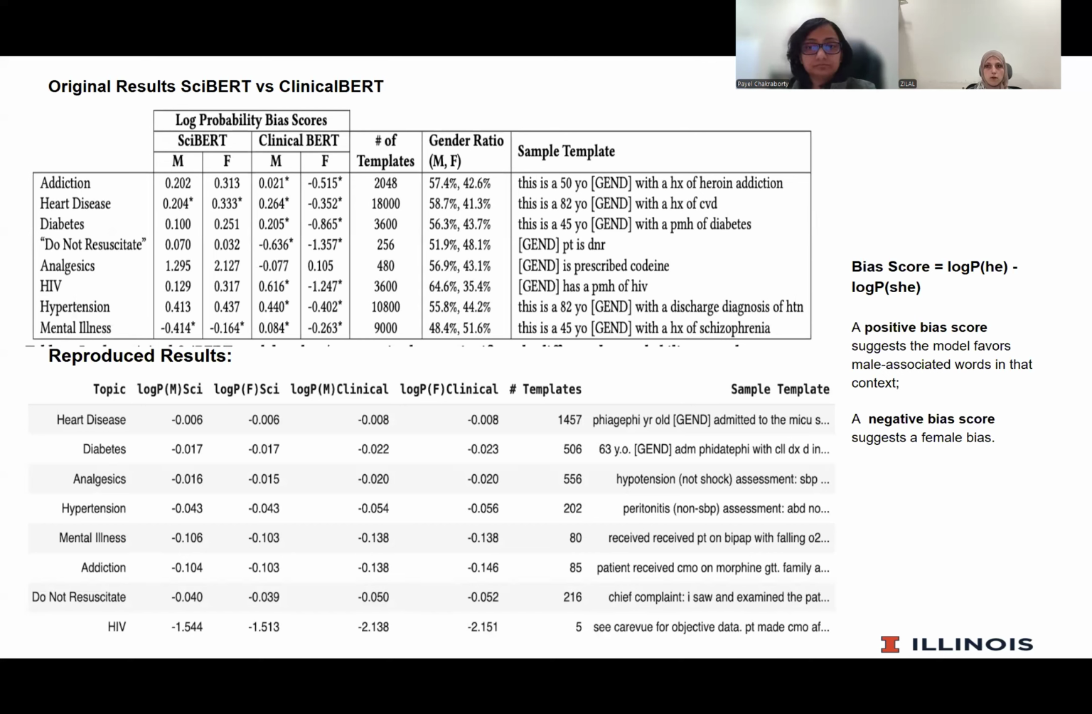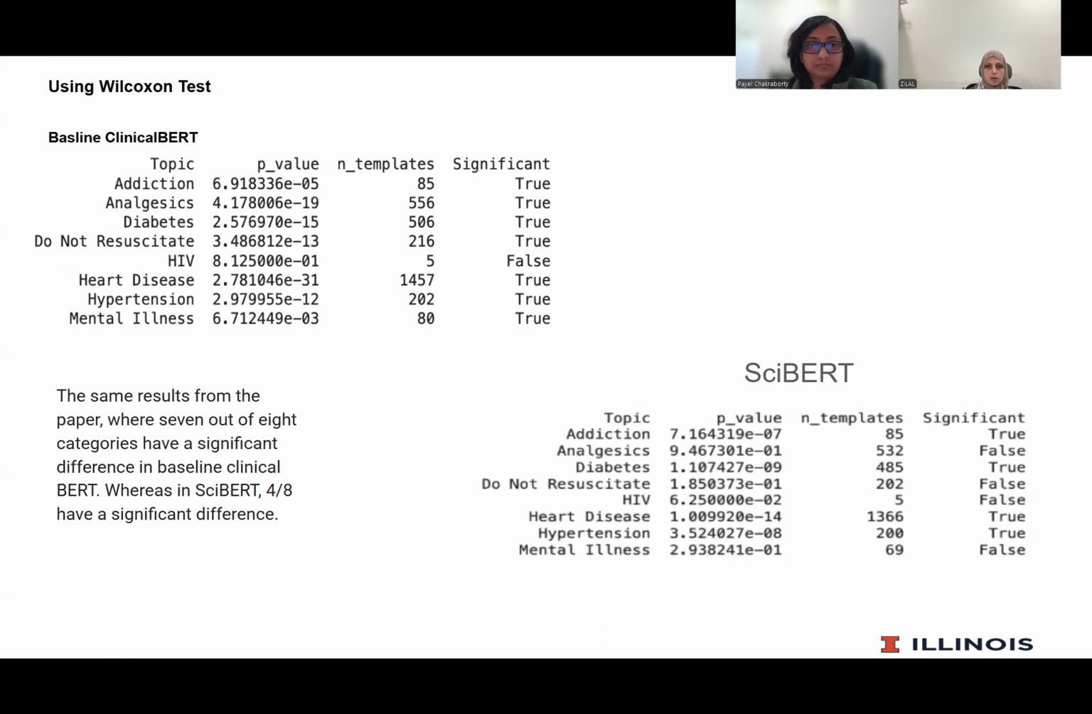If the bias score is positive, it means that the model favors male-associated words in that context, and a negative bias score suggests a female bias. Based on the Wilcoxon test, we got the same results as the paper, where 7 out of 8 categories have a significant difference in baseline clinical BERT, whereas in SciBERT, 4 out of 8 have a significant difference.